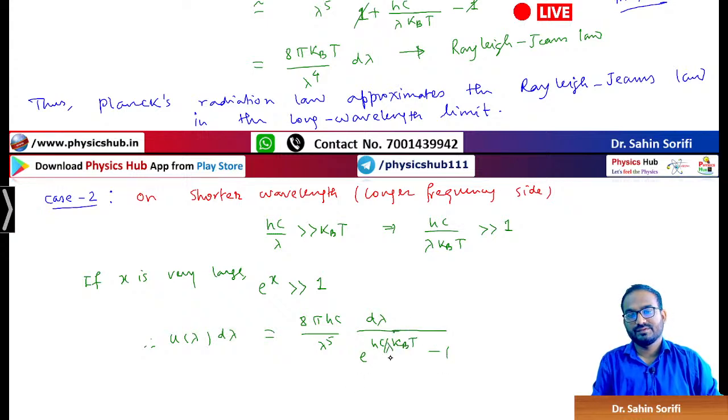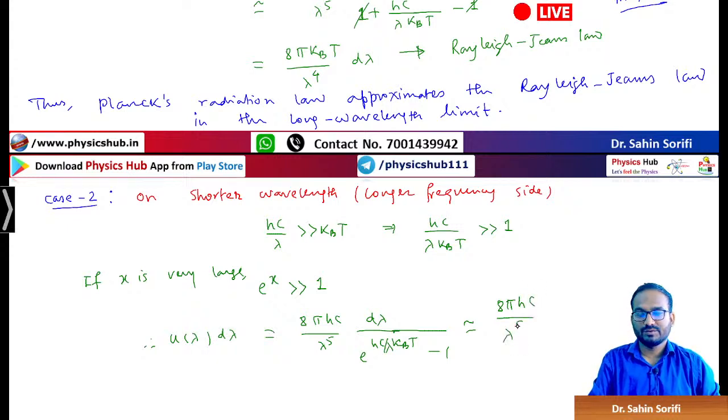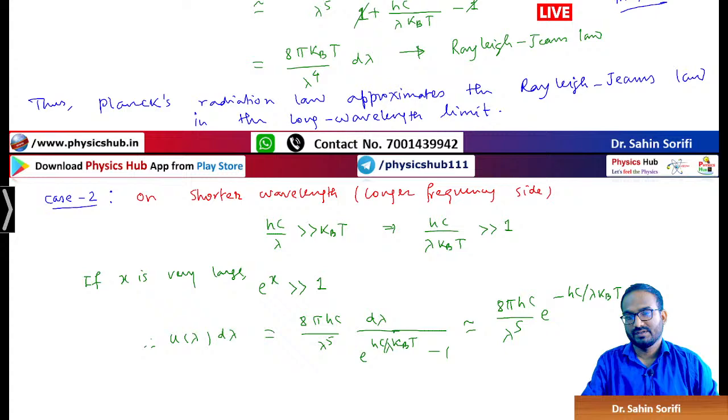So this e term is much greater than 1, which means we can ignore this minus 1. So we can write approximately 8 pi hc by lambda to the power 5 e to the power minus hc by lambda kt d lambda.